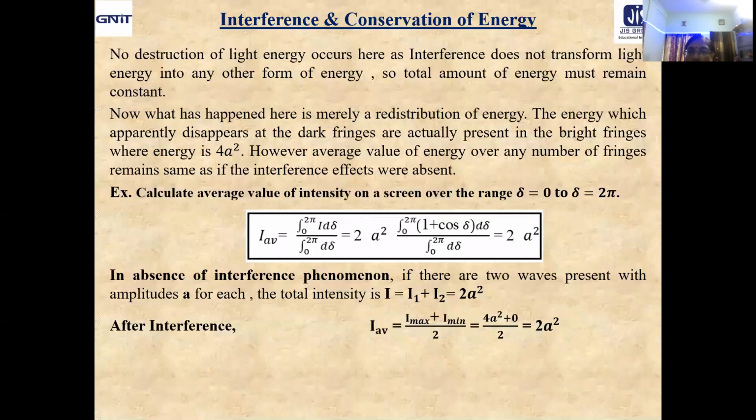Okay. Now let us move to the very important part, that is interference and conservation of energy. Just take a look at the last intensity distribution curve. What we got is that at alternating points we are getting the positions of maxima and minima, as per the observation we got in the last class.